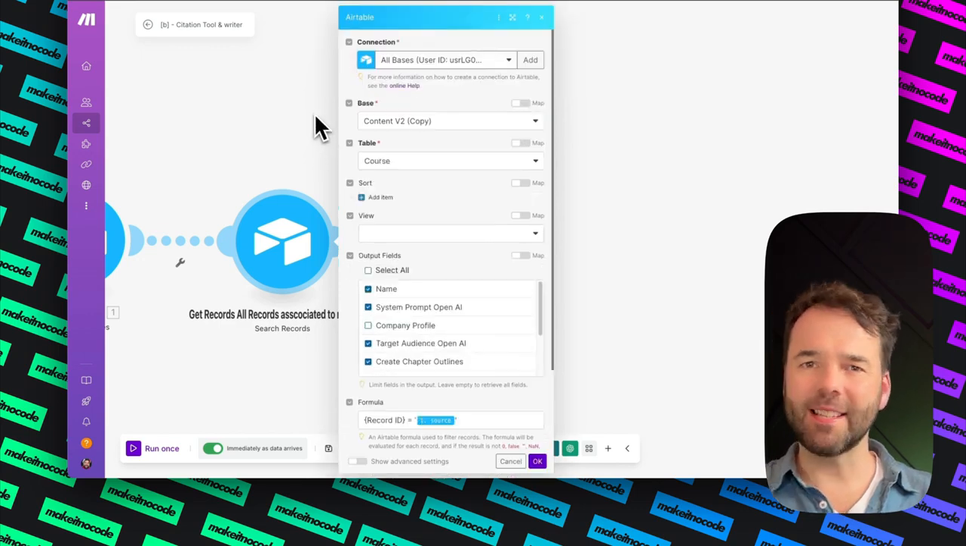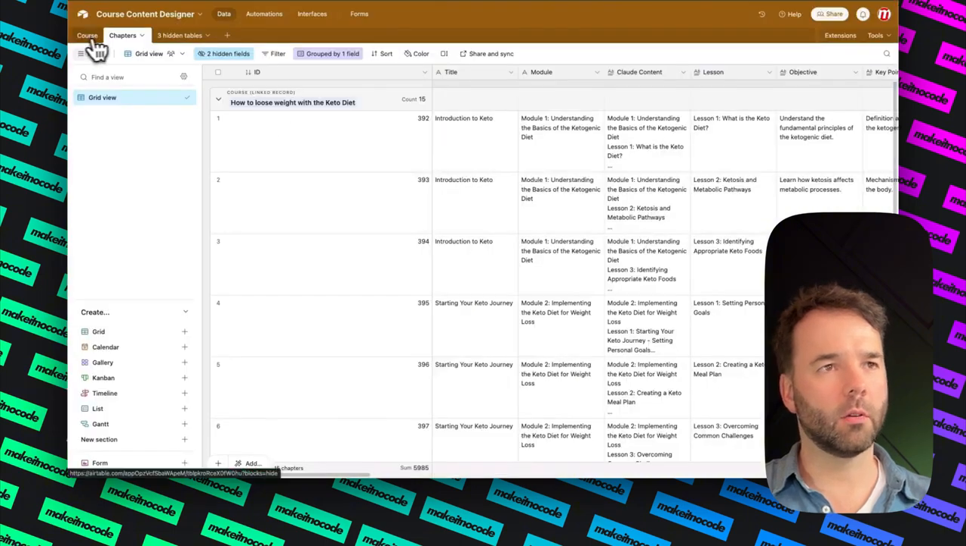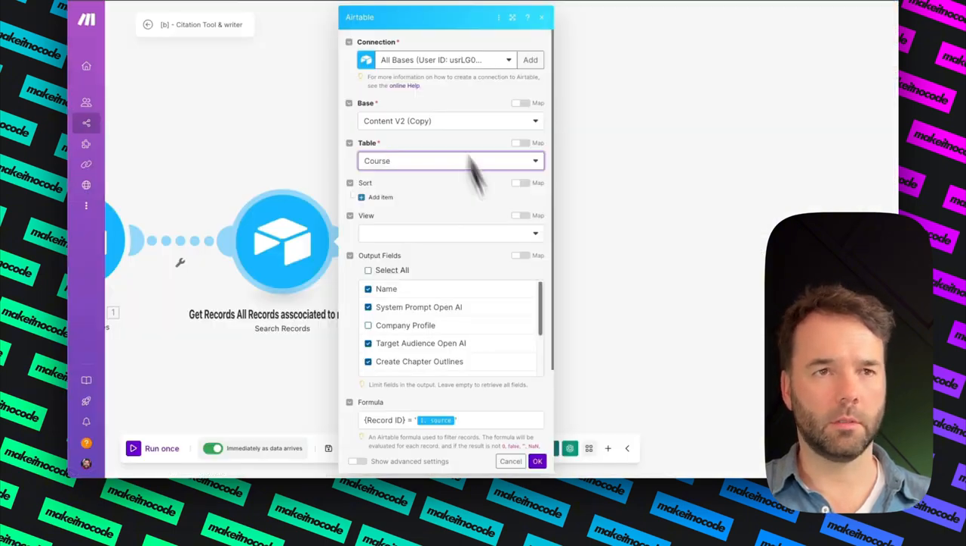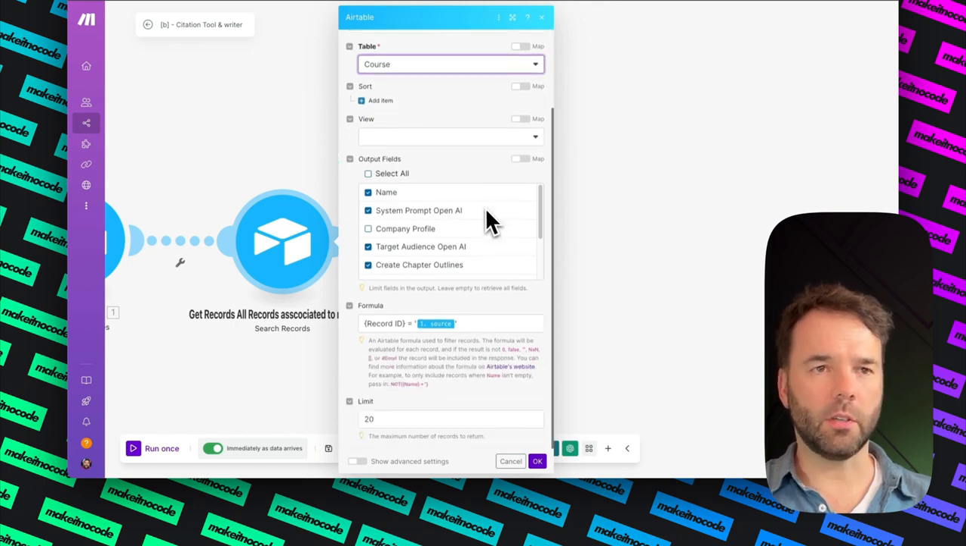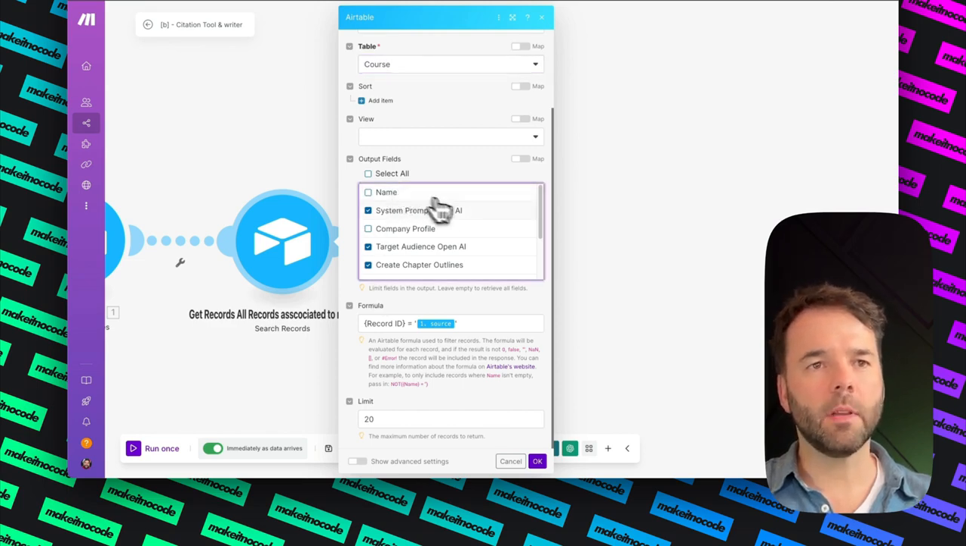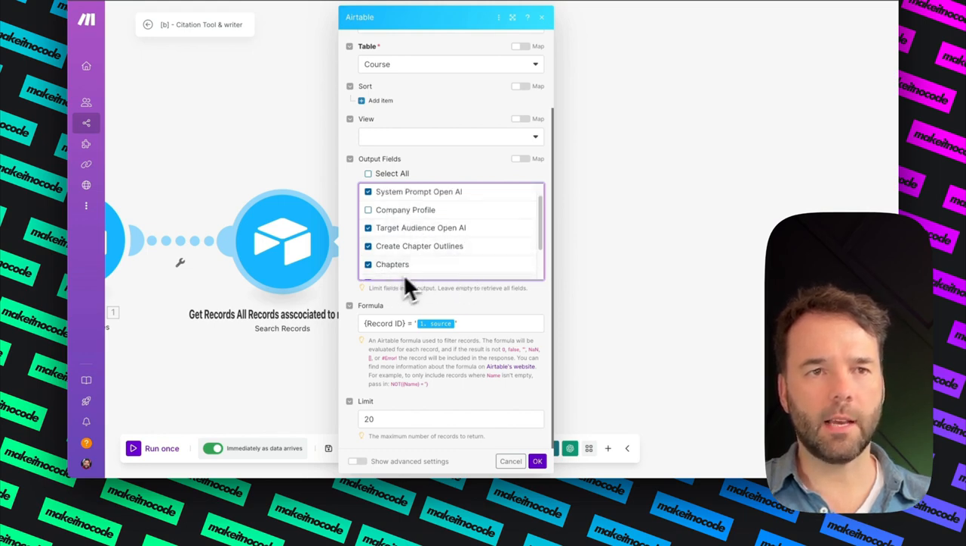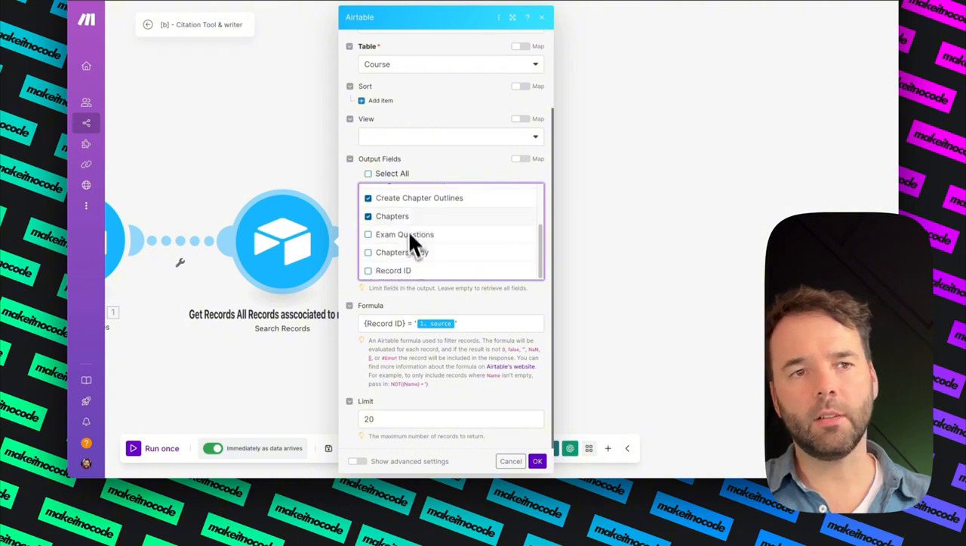Then I need to set up my content. It needs to connect onto the base, Content Me Too, and I'm going to connect it onto, what was it? Course. There we go. Next thing, there's a couple of things that I want the output fields to map, or get. I'm going to say name, system prompt, target audience, OpenAI create chapter outlines, and the chapters. I don't need the rest.